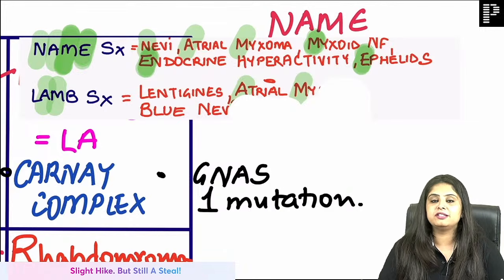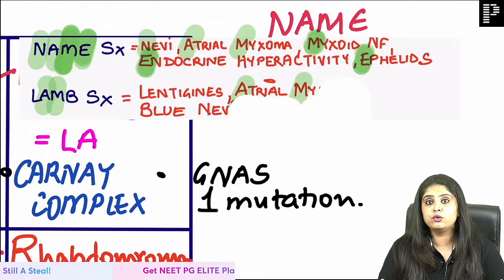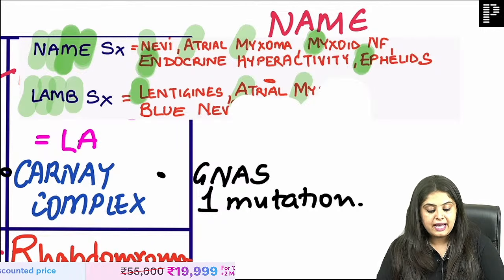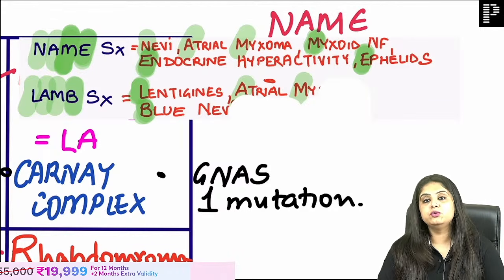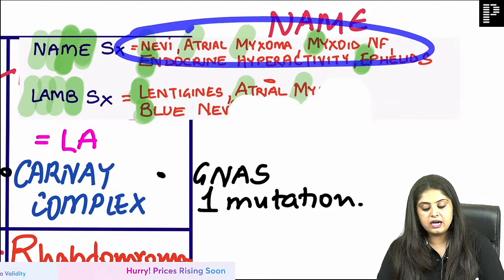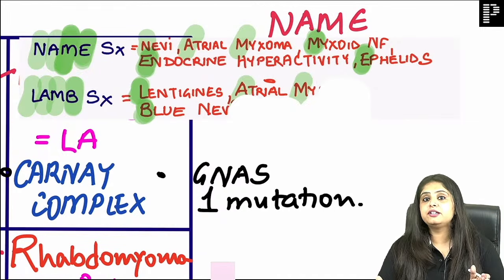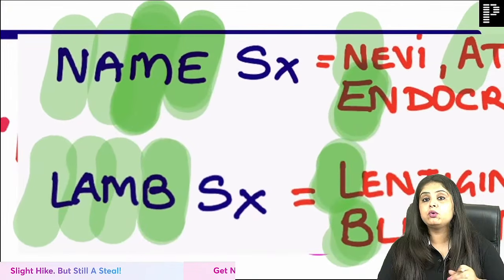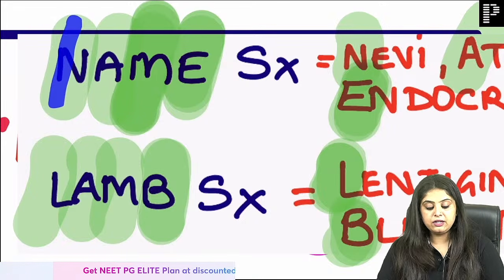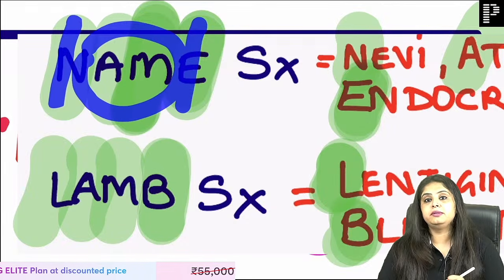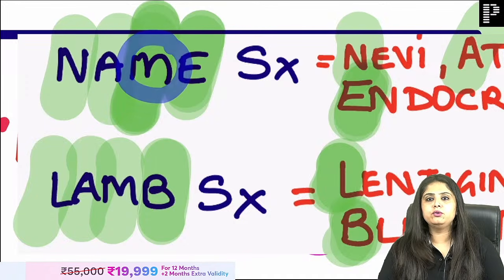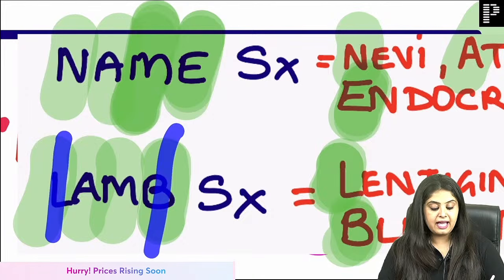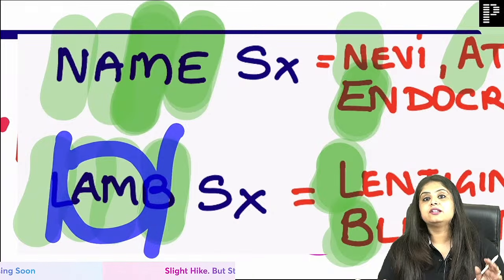Just read through them once, because in the exam if they write a full form you should know. What is LAMB? Again, L coming back to the skin problem, that is lentigines, and B coming back to the skin problem, which is blue nevi. So all in all, I realize skin and heart, skin and heart. When everything is related to skin and heart, that is going to be the NAME and the LAMB syndrome. A quick revision without looking at it. When I talk about nevi, I talk about ephelids, I talk about atrial myxoma, and a little bit of myxoid neurofibromas, that is NAME syndrome. When I talk about lentigines and blue nevi, and I talk about atrial myxoma, that is going to be LAMB syndrome.